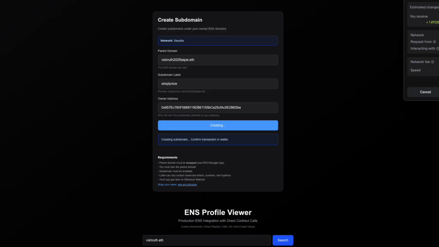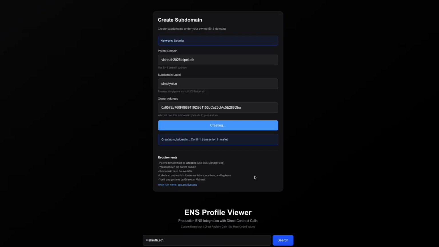You'll get a pop-up on MetaMask to confirm the transaction. Once you confirm, we'll just wait for the transaction to happen. Alright, so we have the subdomain ready.